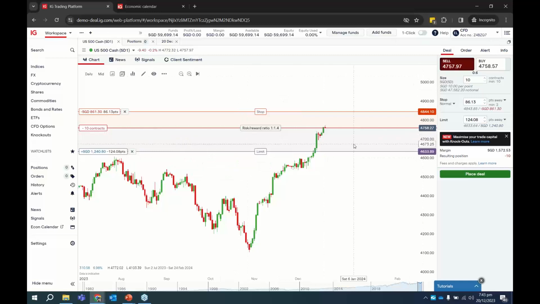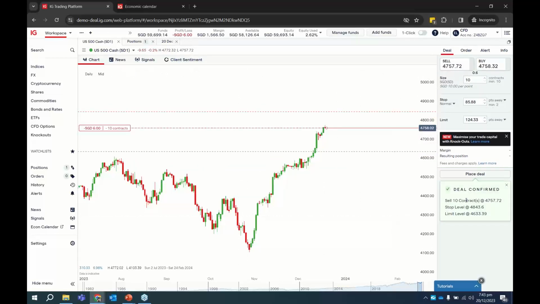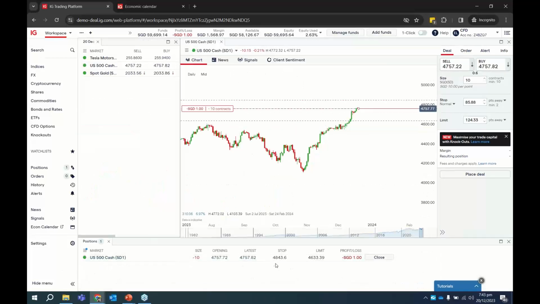And this is the market order. So you can just click on place view. And what we have now is that we have shorted the S&P 500. Of course, the levels that we keyed earlier, let me minimize this again, go back to the position.